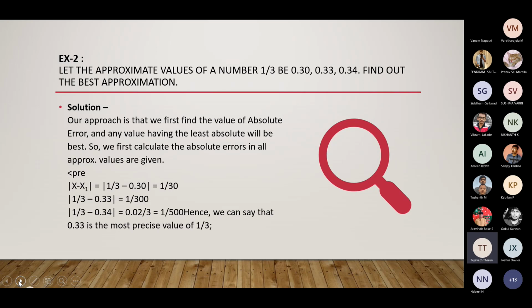So we calculate the absolute error for all the given approximate values: x1 equals 0.30, x2 equals 0.33, and x3 equals 0.34. The absolute error formula is mod of x minus x1. So we got that this is the most precise value for the number 1 by 3.